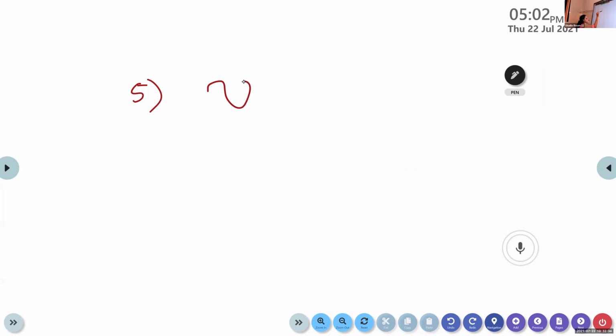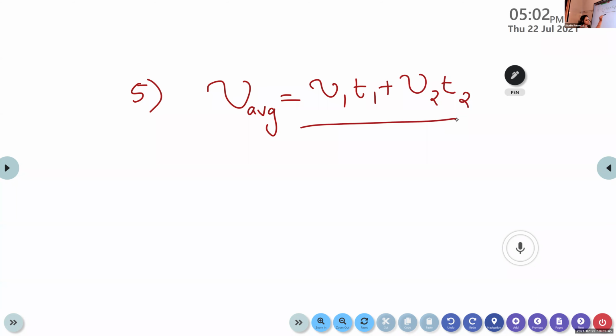So we have an equation for calculating the v average: v1 t1 plus v2 t2 divided by t1 plus t2.